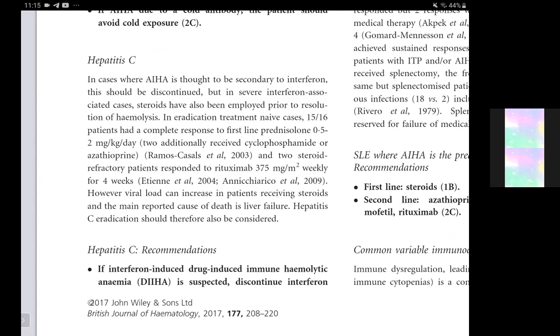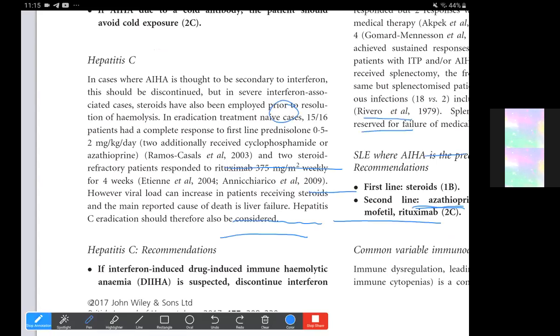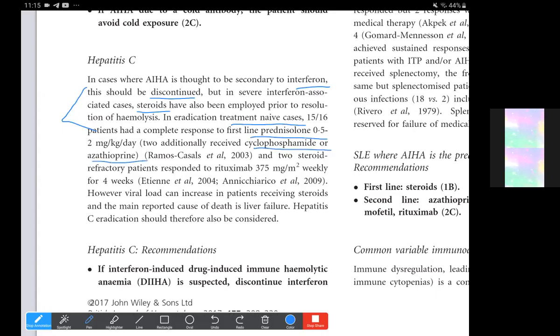In patients who are receiving treatment, mostly the cause would be treatment associated, that is associated with interferon. So even there, the treatment can be discontinued, and we may even have to employ steroids for resolution of the hemolysis. This is for those patients who are on treatment for hepatitis C. In treatment naive cases, if autoimmune hemolytic anemia develops, then they are treated along the lines of primary autoimmune hemolytic anemia with prednisolone and cyclophosphamide and azathioprine.